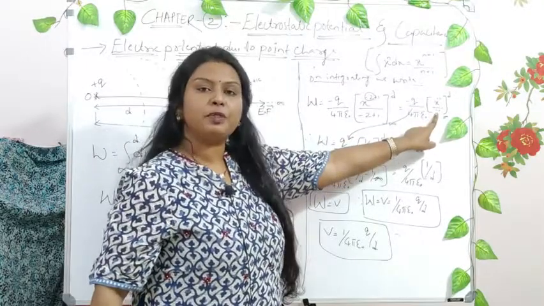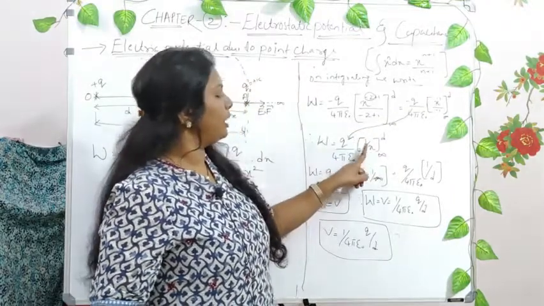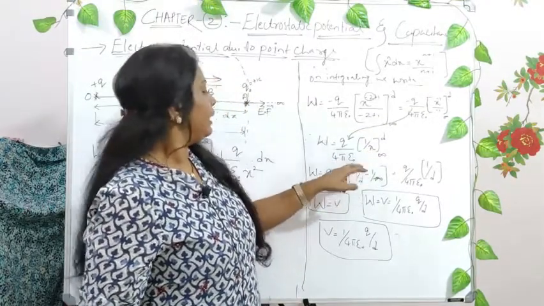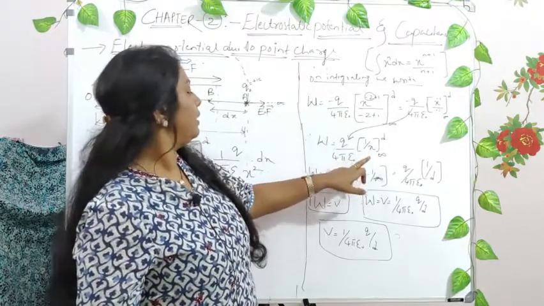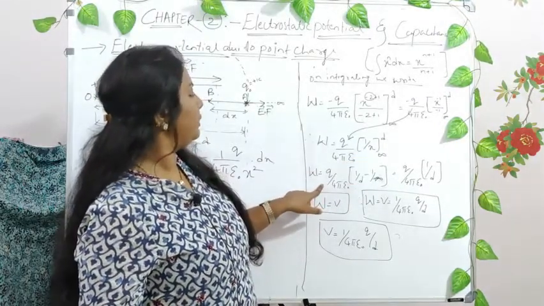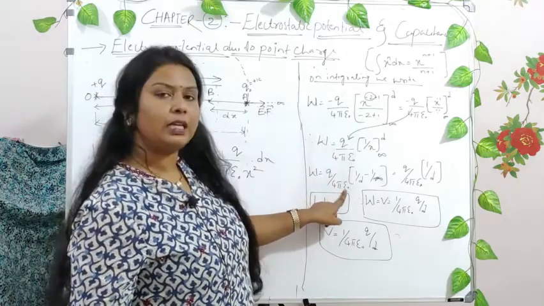Minus into minus becomes plus, right? So it is plus. And this x raised to minus 1, taking it in the denominator, becomes 1 by x, right? Now at this particular point, substitute the limits here: upper limit minus lower limit. Write this q divided by 4 pi epsilon as it is.